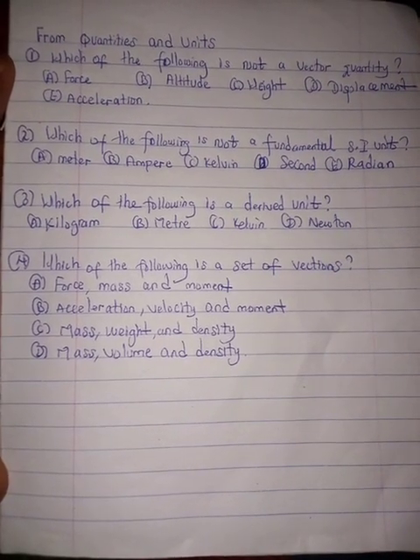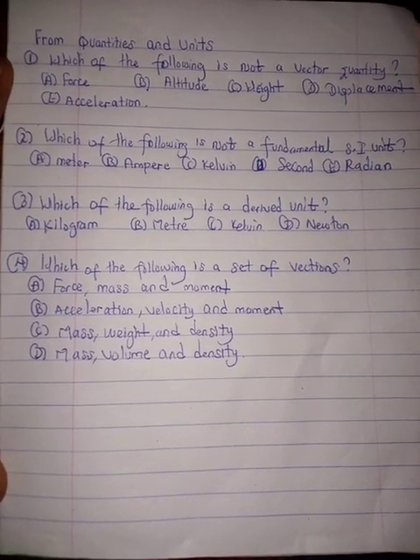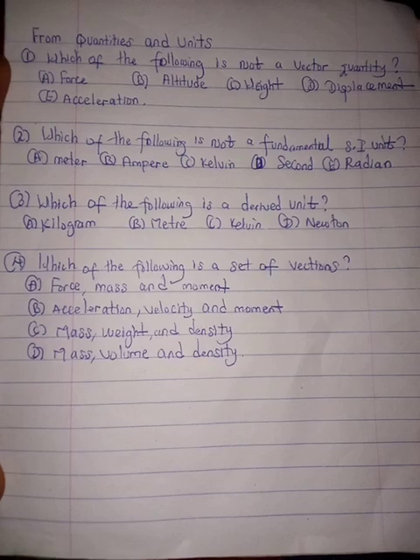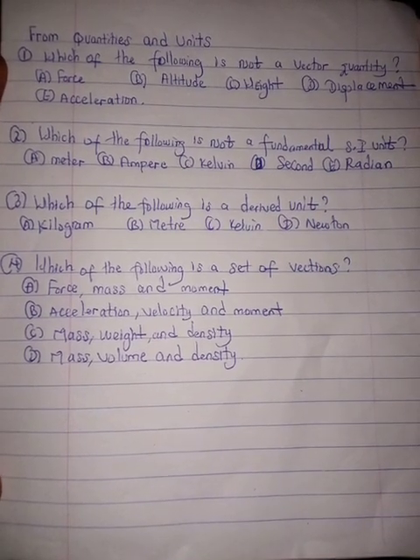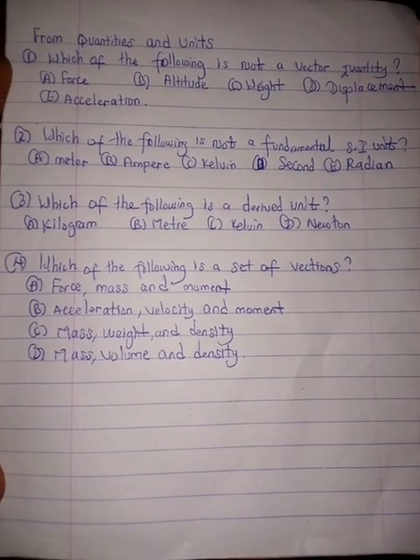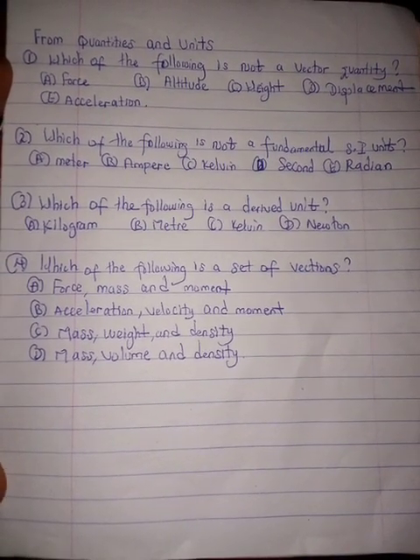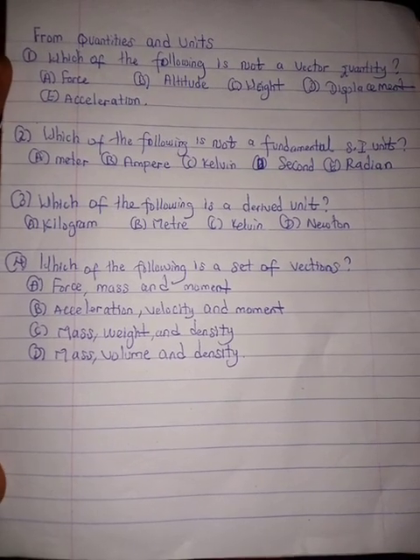Then number three says, which of the following is a derived unit? Derived units are formed from a combination of other units, that is, the units of derived quantities. A, kilogram: your attention should go to mass.